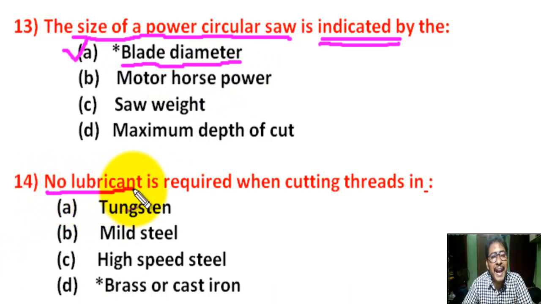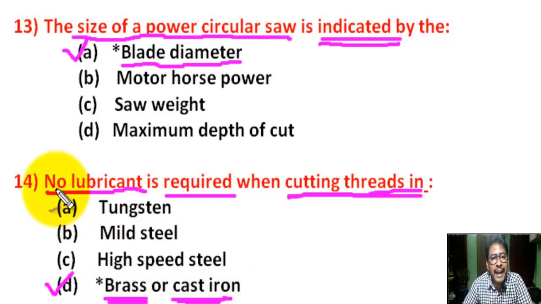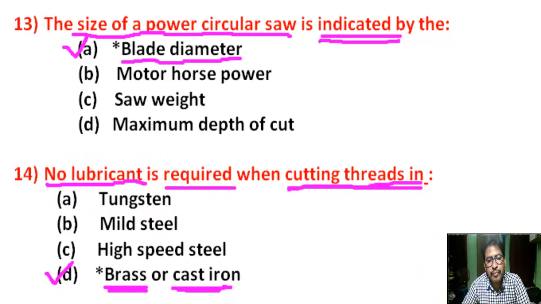Question number 14. No lubricant is required when cutting thread in. There are 4 options. Correct answer is D. Brass and cast iron. For thread cutting in these, no lubricant is used.